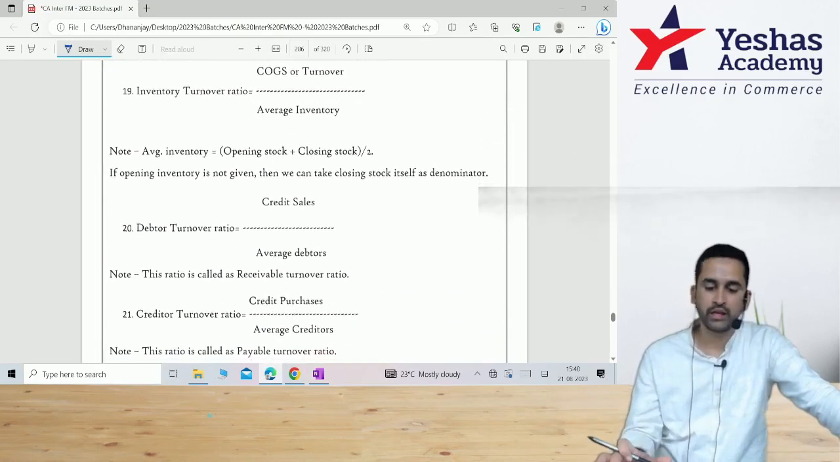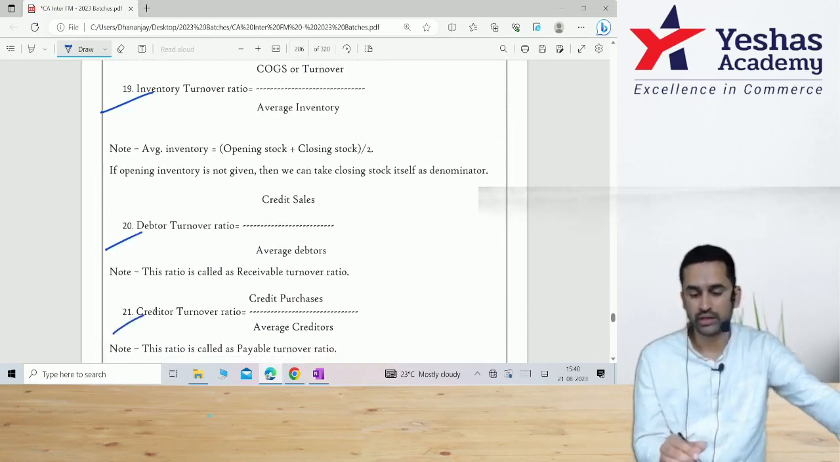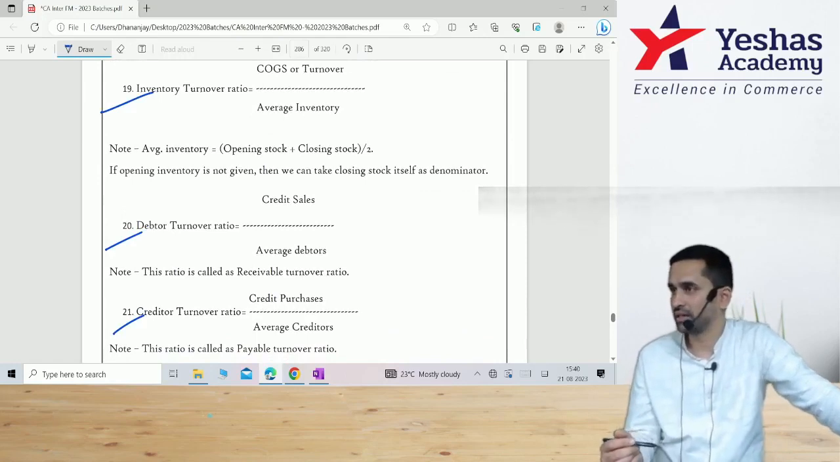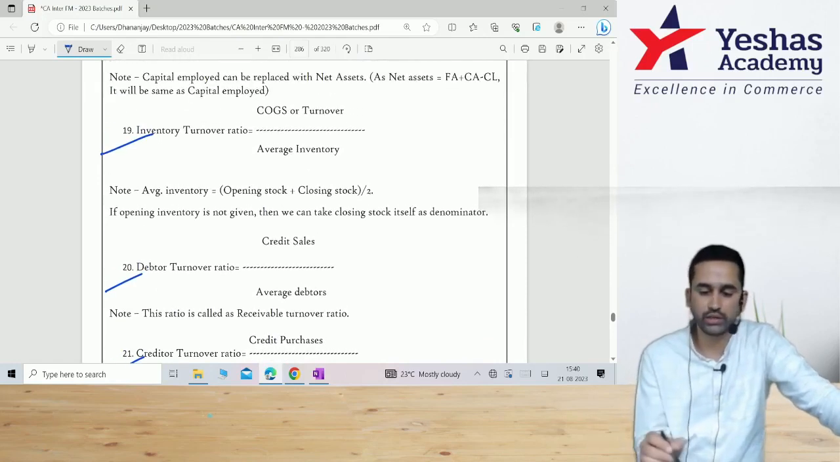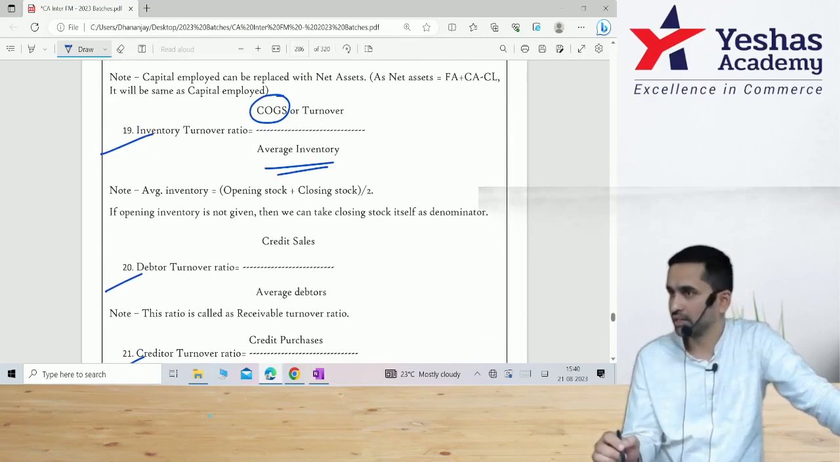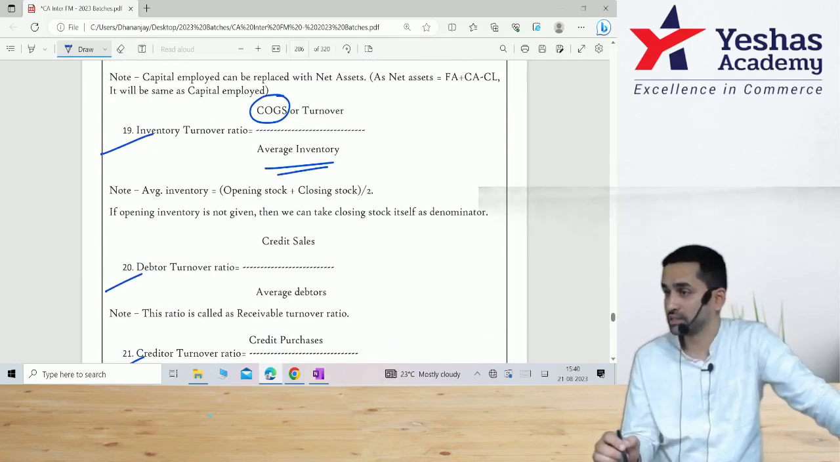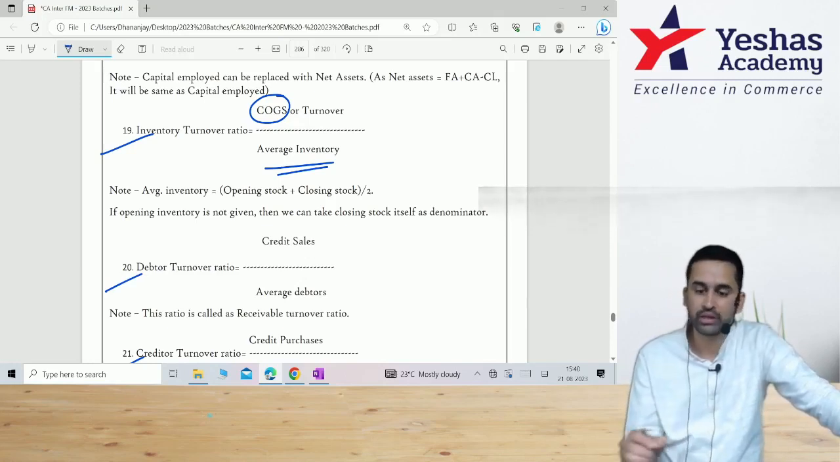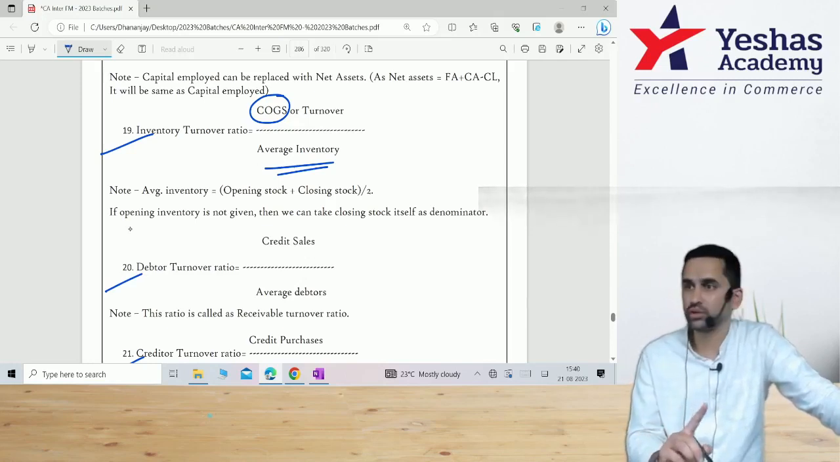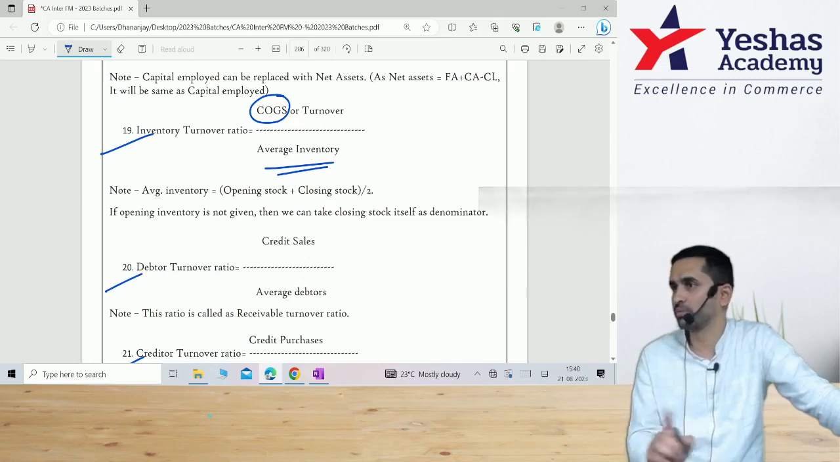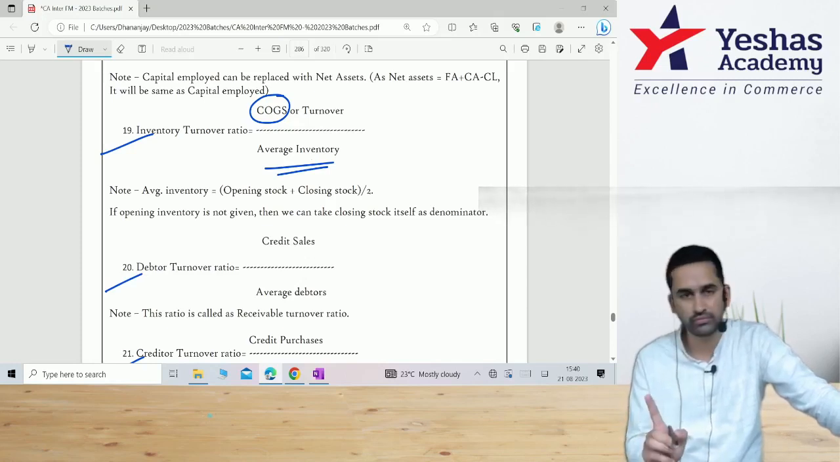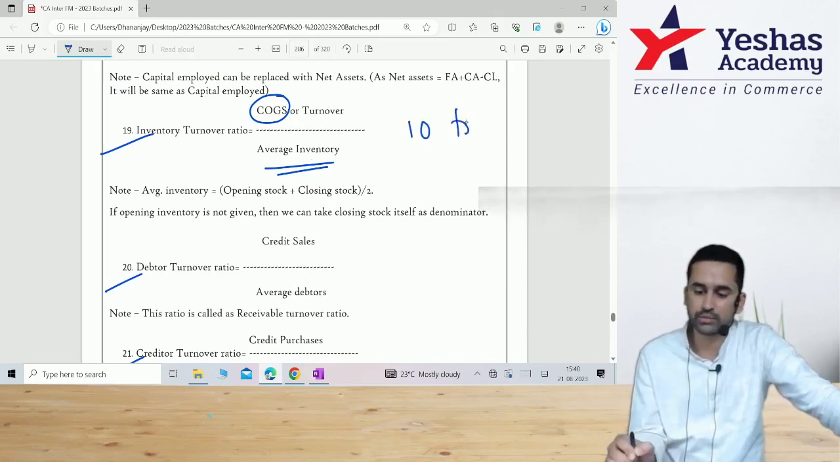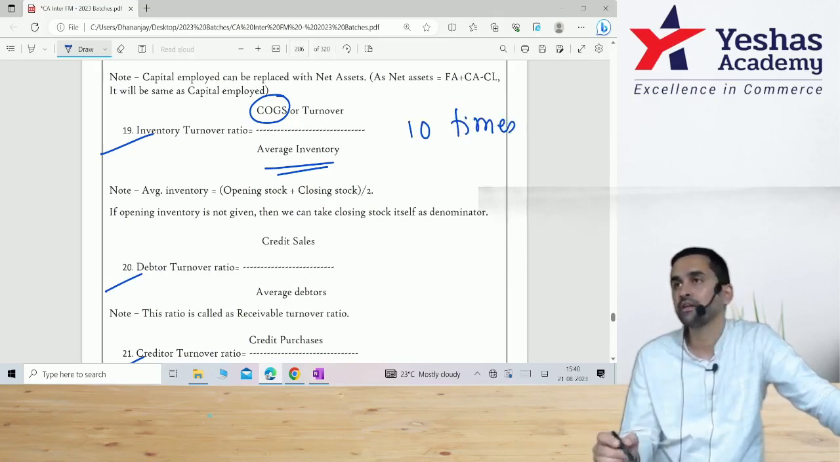Next, these three ratios are related to specific current assets and current liabilities. Inventory turnover ratio: COGS divided by average inventory. I've told you repeatedly, this is the only formula where COGS comes first. If that is not available, only then you use turnover divided by average inventory. For that, they should give opening and closing. If they don't give opening, you take it as closing. Correct? Tell me, if this is 10 times, what does it mean? This represents the speed of movement of inventory.